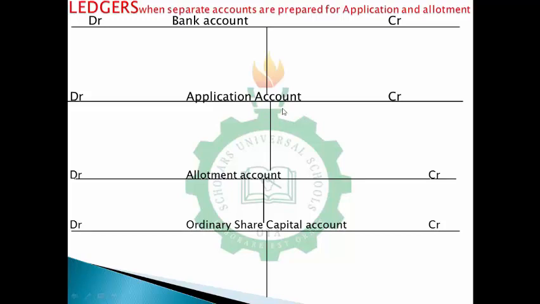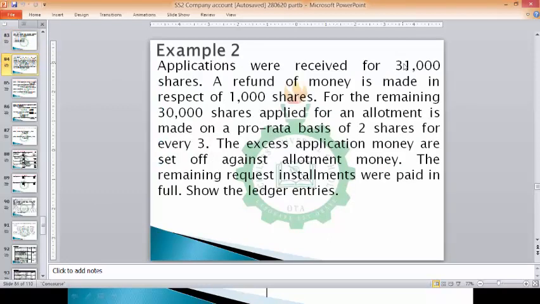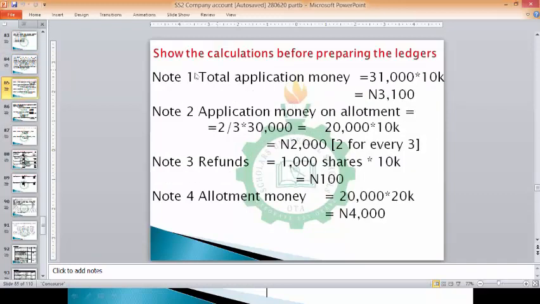All right, so now for this case, don't forget, I'm dealing with Naira, so I have to ensure my currencies are there. So put all your currencies. Now the next thing is you start your posting, and first of all, for application, you receive application for 31,000. Don't forget, not 20,000. You receive application for 31,000 shares. Now when you receive application, and while doing our calculation, for note 1, total money received on application is 3,100. So you have to debit bank because you are receiving money.